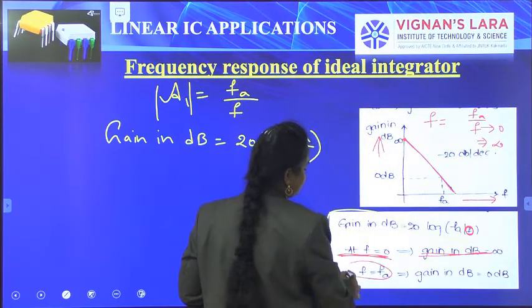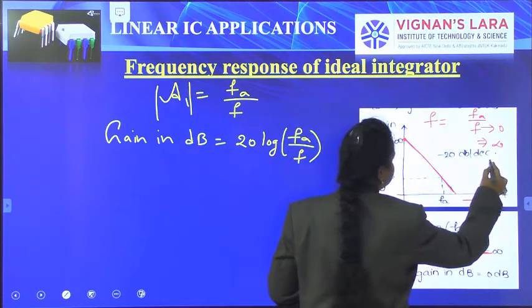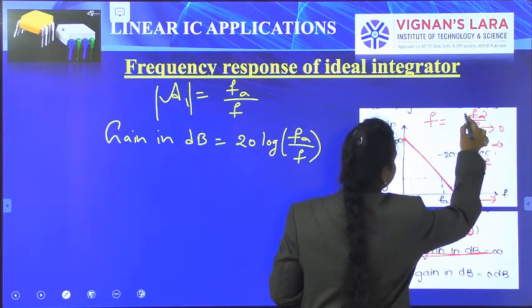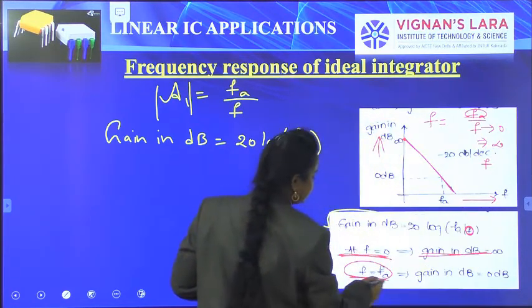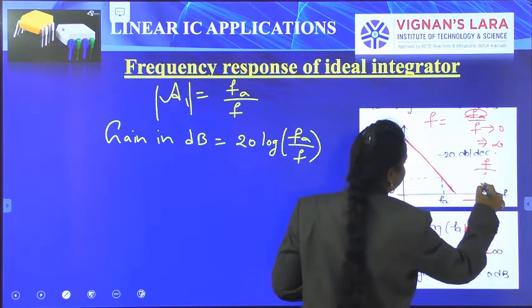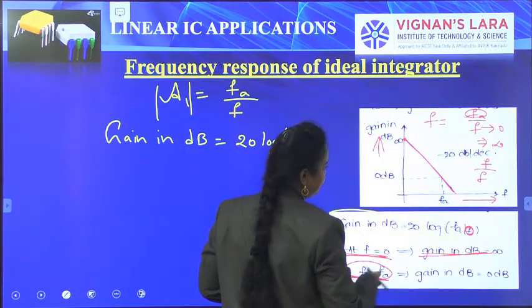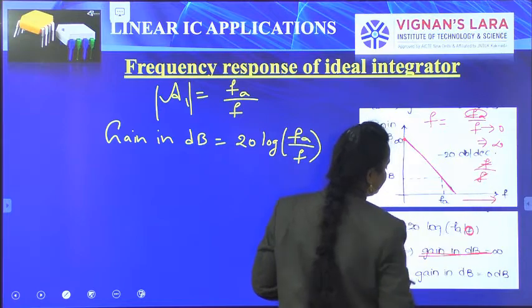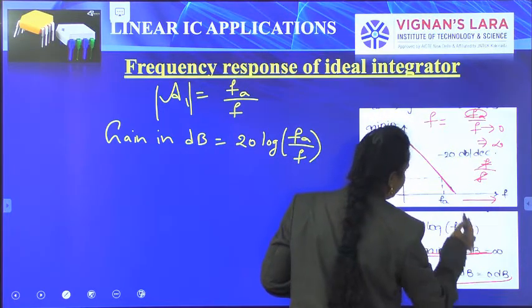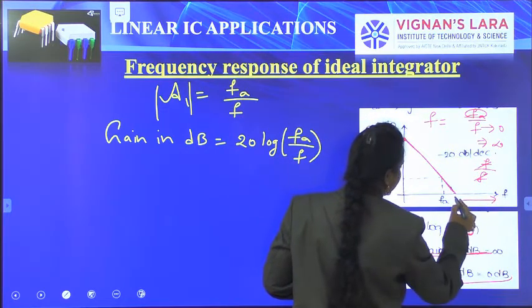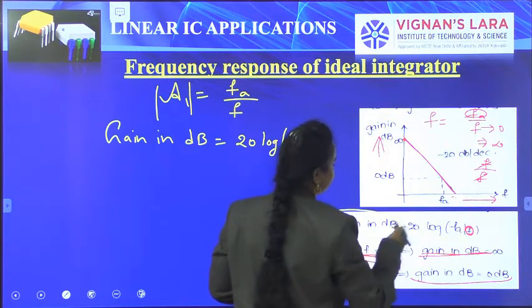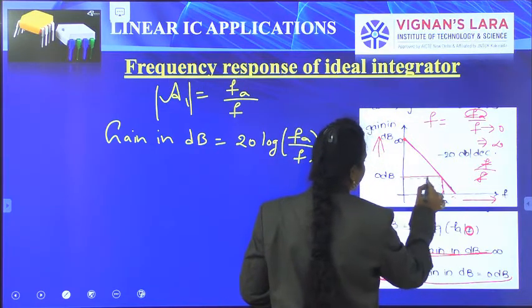When F is equal to Fa, then F by F cancels out and becomes 1. So the gain in dB is 0. If F is equal to Fa, then we get 0 dB as the gain.